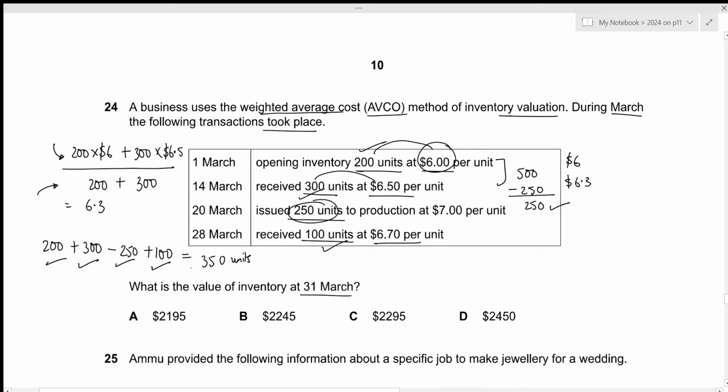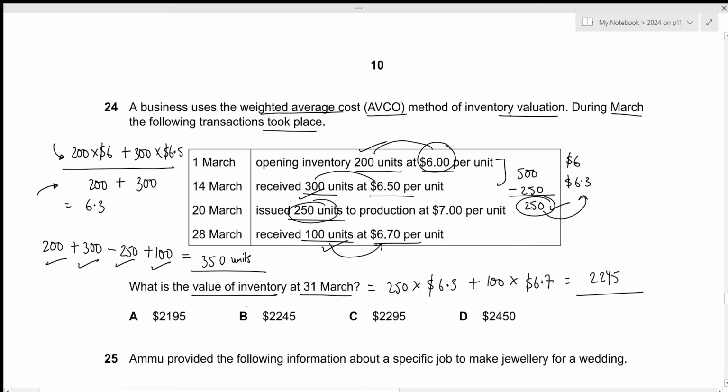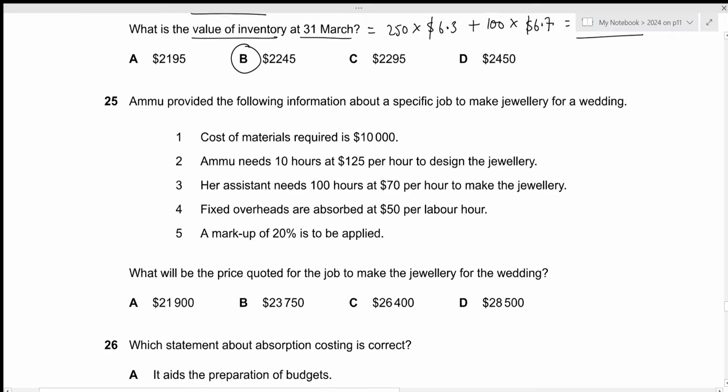So we need the value for these 350 units because these 350 units will be part of our closing inventory. So we can just start there. For these 250 units, we use the average value of 6.3, and for these additional received, the average value is 6.7. So we can just multiply those two together. 250 times 6.3 plus 100 times 6.7. This results in the value of 2245. That is the answer we're looking for, which is given by option B. That's all for the 24th question. Let's move towards the next one.